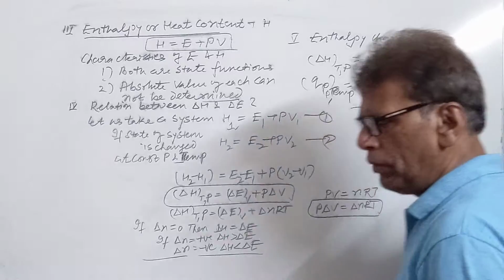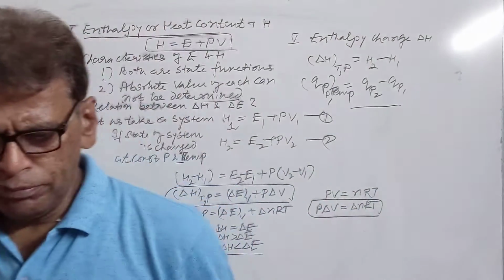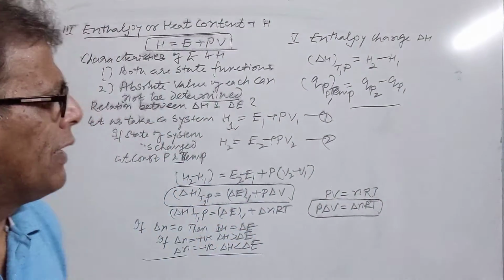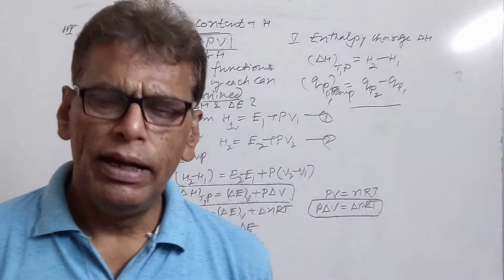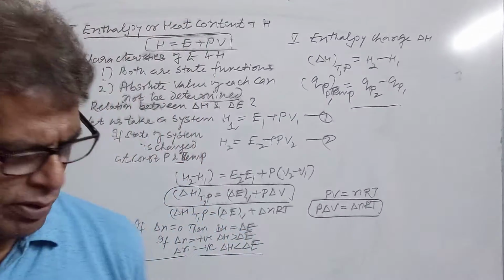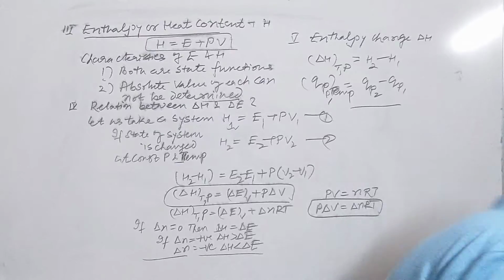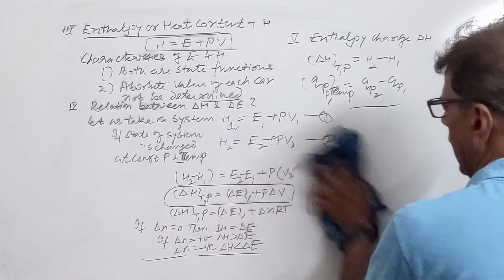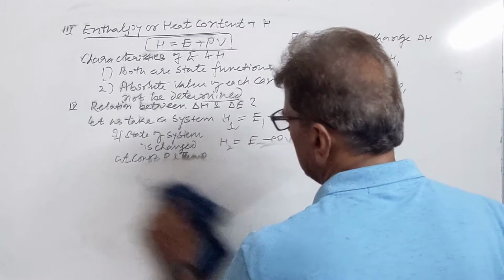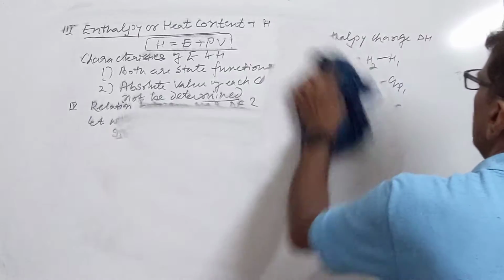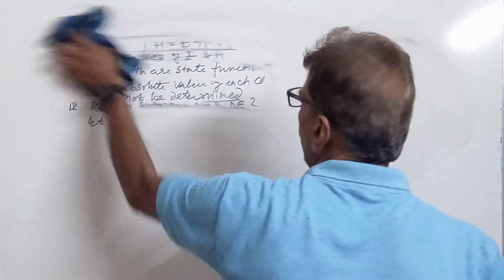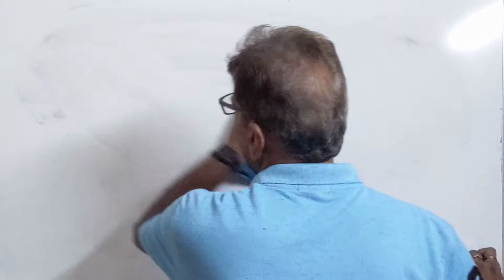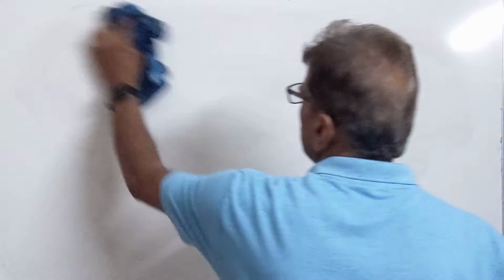So this is enthalpy change at constant pressure, calculated by knowing the final enthalpy and the initial enthalpy of the system. After doing this, let us now define exothermic and endothermic reactions, and after that we will be discussing Hess's law of constant heat summation and its application.